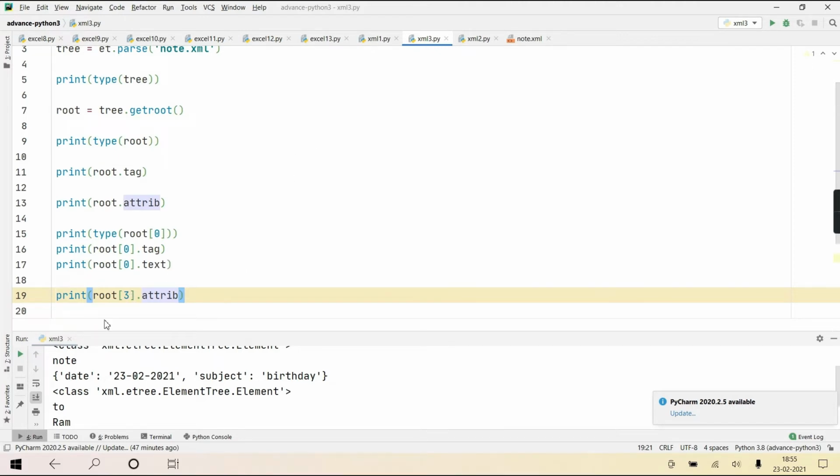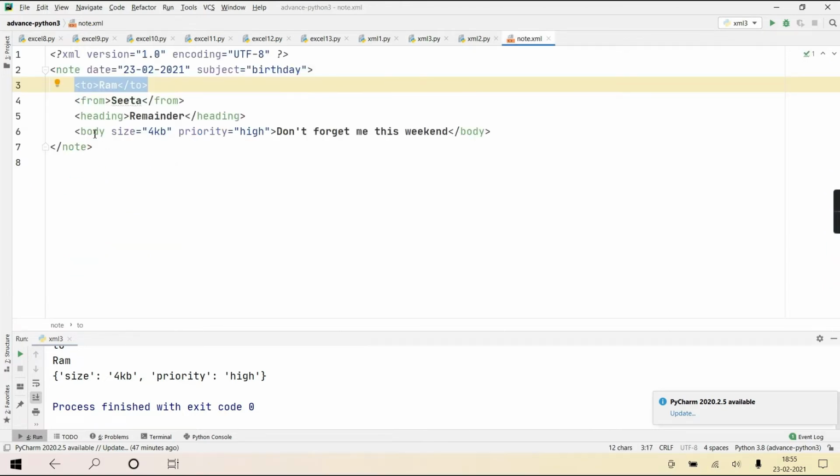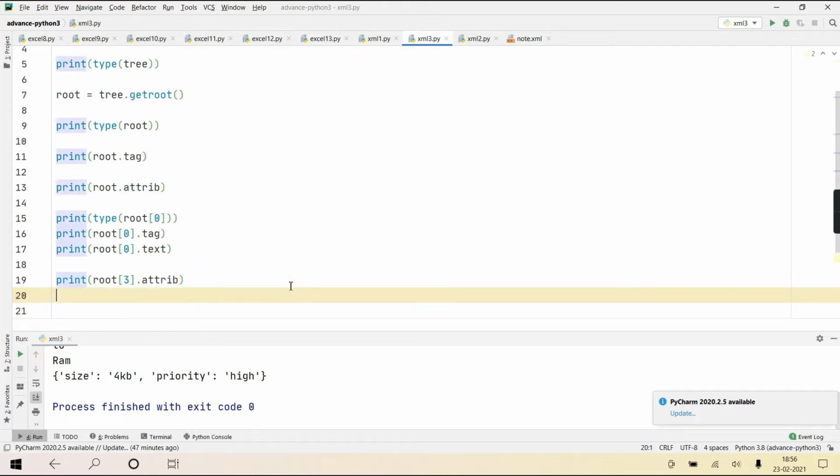See carefully again. Third child's attrib. And third child is who? This one: 0th child, first child, second child, third. But that third child is also an object, remember, of class element. And its attributes are these two things. I hope you are now getting it clear.